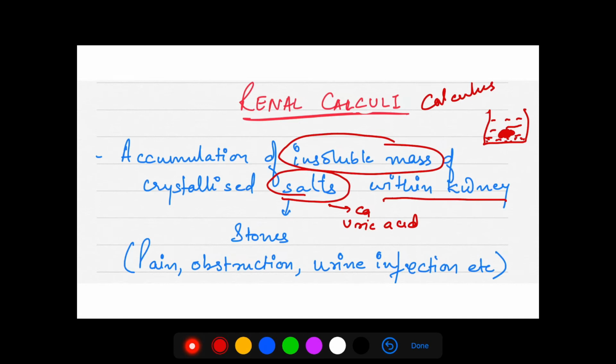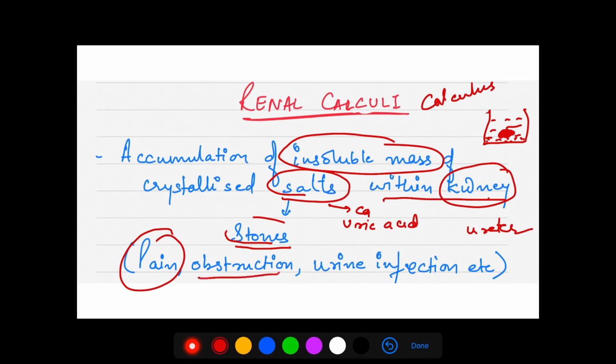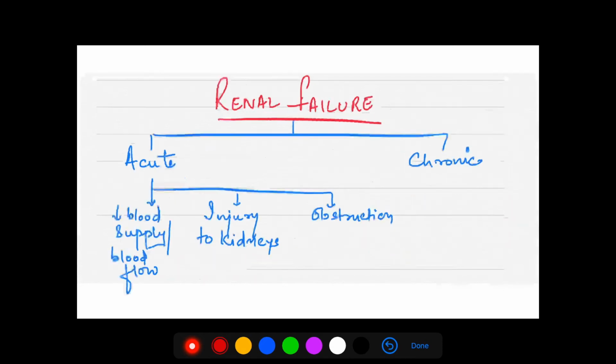So when they increase within the kidney, they form insoluble masses. These masses will give rise to stones. Stones are usually formed inside the kidney, and then they can later slip into the ureter also. What symptoms does this cause? Firstly, pain, mainly because of obstruction to the urine flow. And there can be infection also. So there can be urine infection, obstruction, and pain in the abdomen or stomach region. All these things are due to renal calculi.